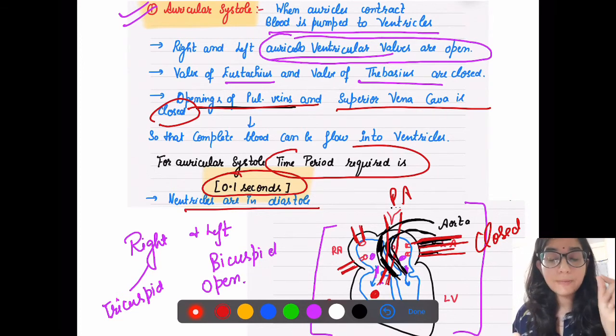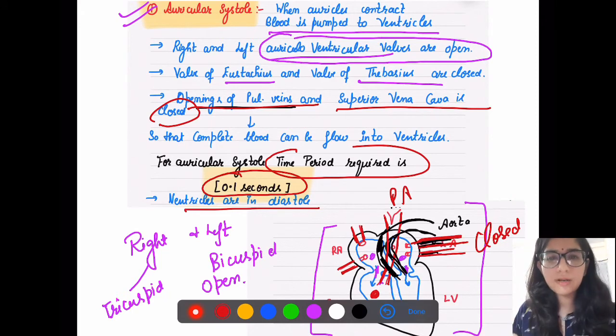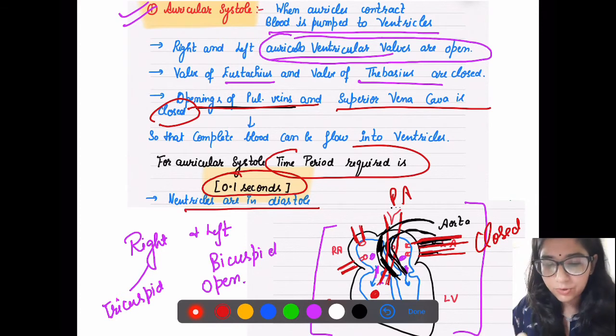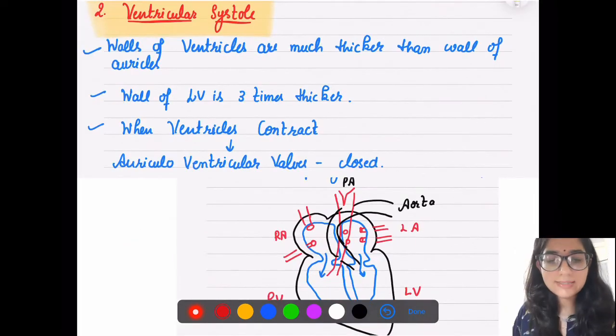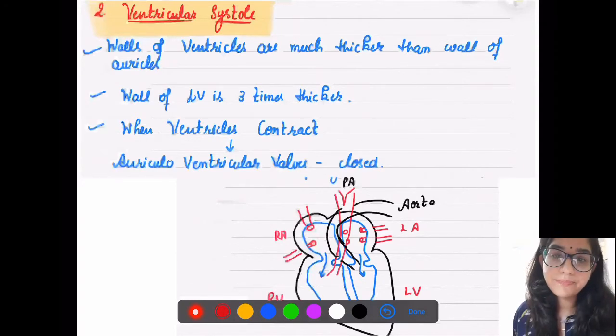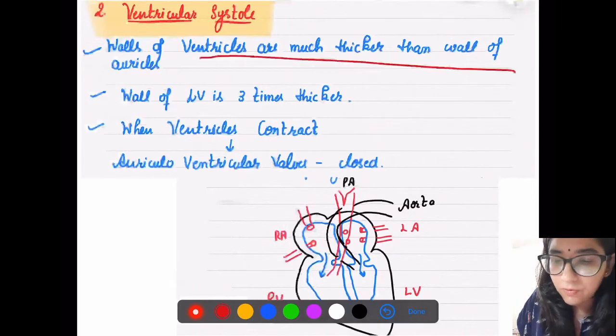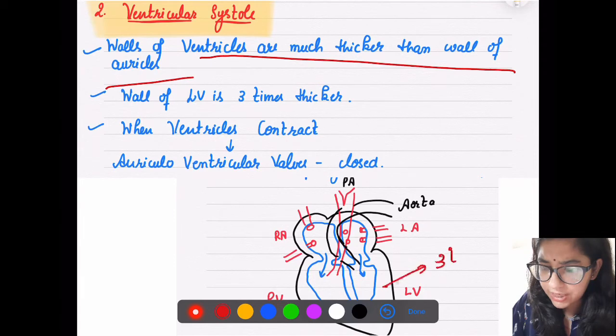Time period, again please note down, when I'm saying these time periods, note them down separately in one corner of your rough notebook, because we have to calculate the cardiac output. So now here we are saying that auricle systole completes in 0.1 seconds. Now let's come to ventricular systole. It means ventricles will contract. Now walls of ventricle, we know that they are much thicker than the walls of auricles. Wall of left ventricle is 3 times thicker than the right ventricle.